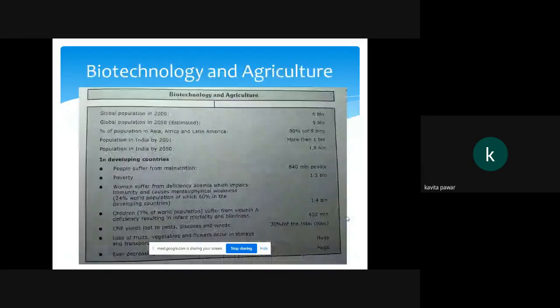Now next slide is biotechnology and agriculture. Now everyone knows the global population is increasing, land is decreasing, people are suffering from poverty, so there is an economic slowdown, then there is no good quality food present, then malnutrition is taking place, and due to all this it is very important to have advancement in agriculture and how you can use biotechnology to increase the crop yield.